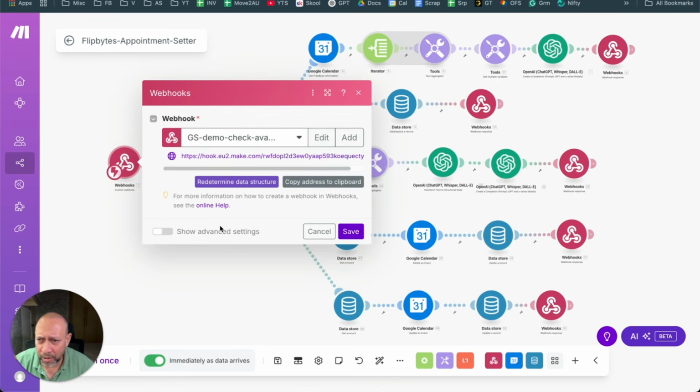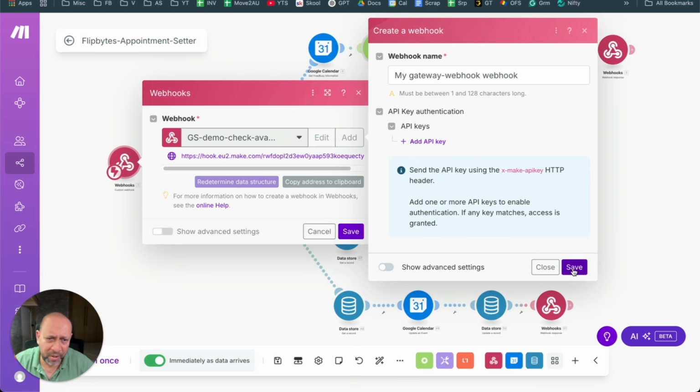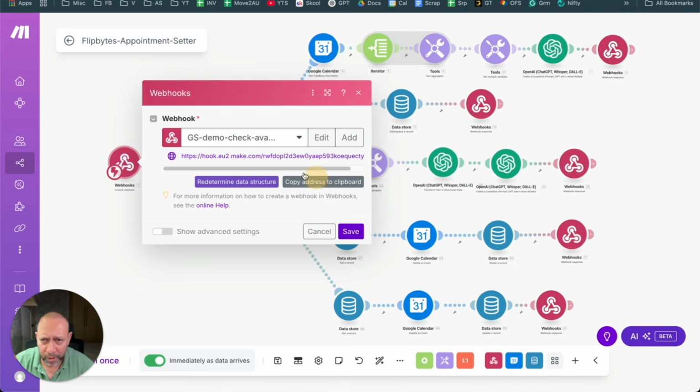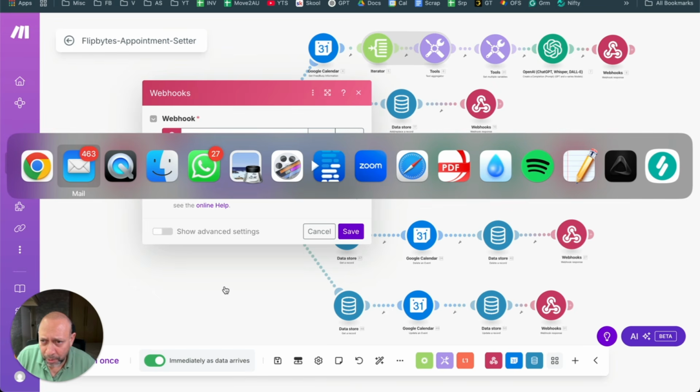When you click on that and add it, it will open this, and you can say save. You can name it whatever you want. I've already done that. And when you save this, it generates a URL. This is a webhook URL. So if you see the URL, let me just copy this, and I'm going to put it in the same thing.